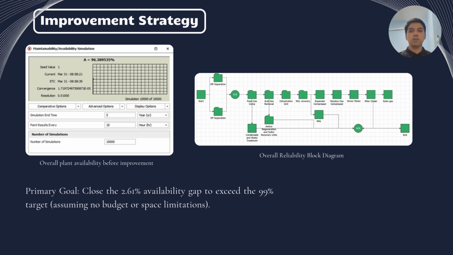To reach this goal, we developed a two-part improvement strategy. Our first approach was to introduce structural redundancy. This means adding backup equipment to eliminate severe single points of failure. Our second approach was to optimize our maintenance protocols to improve equipment reliability and reduce repair times.